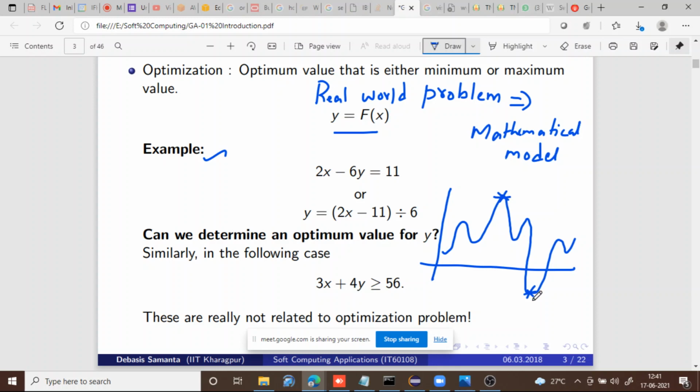Now, if the objective is to minimize, then we have to find for which value of x you are getting this output. And if the objective is maximization, then for which value of x you are getting this output. So this is what we need to find. The function should be something like this: there should be an ultimate maximum point, and also an ultimate minimum point.